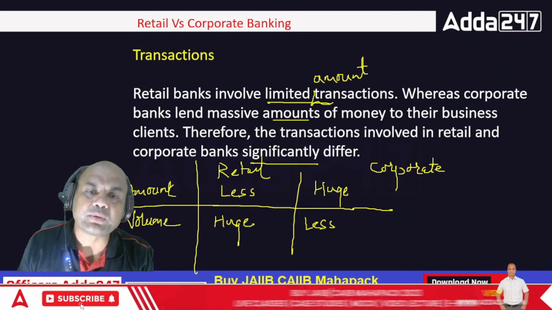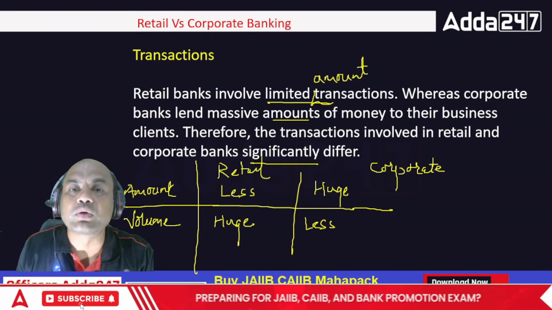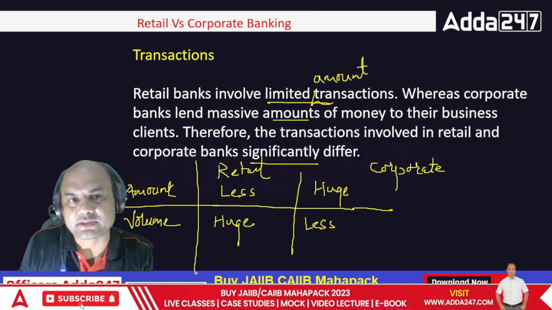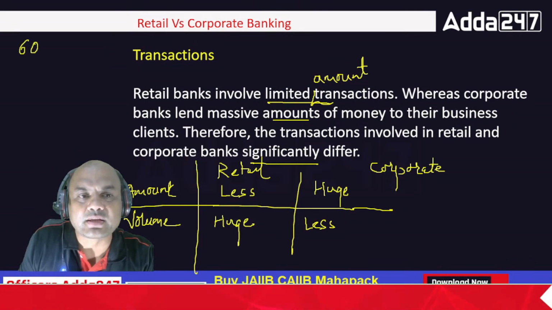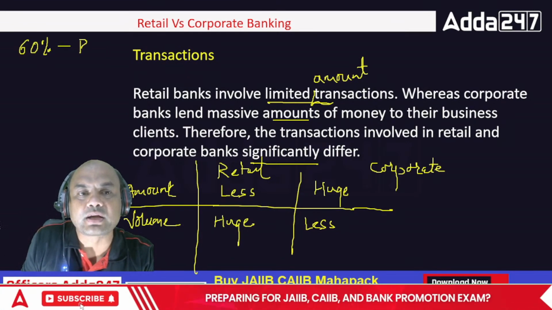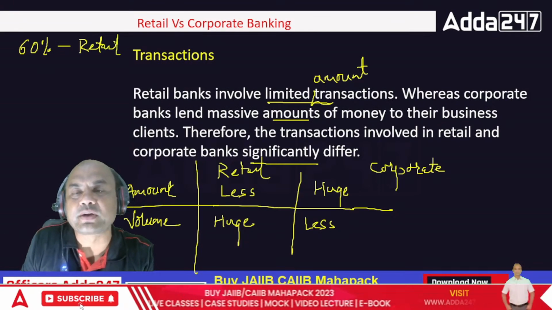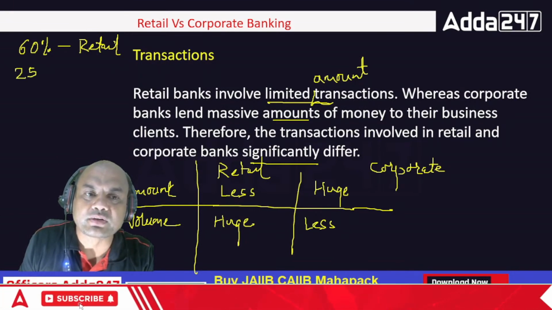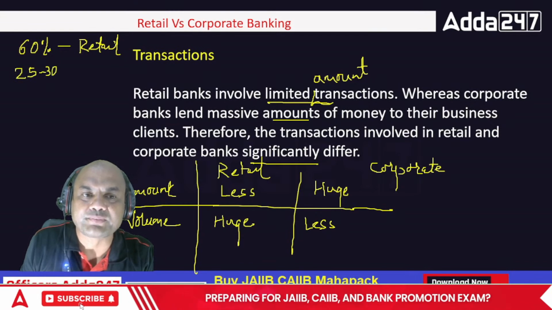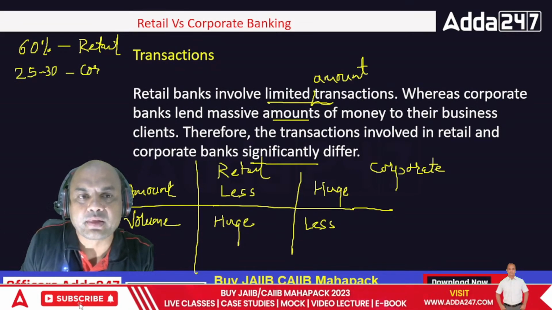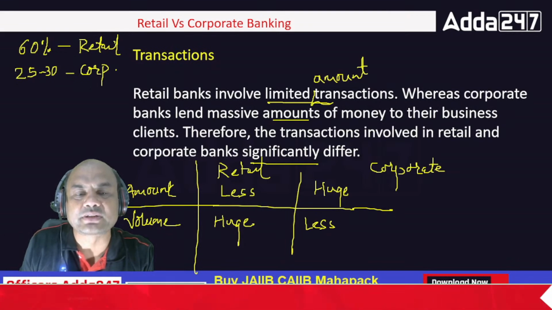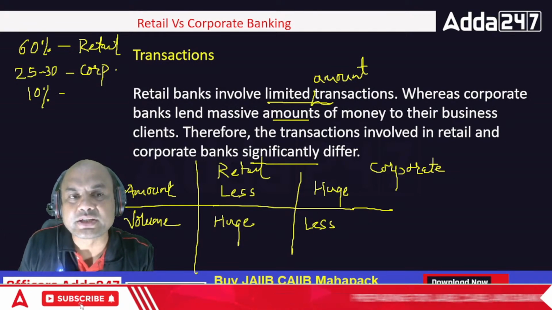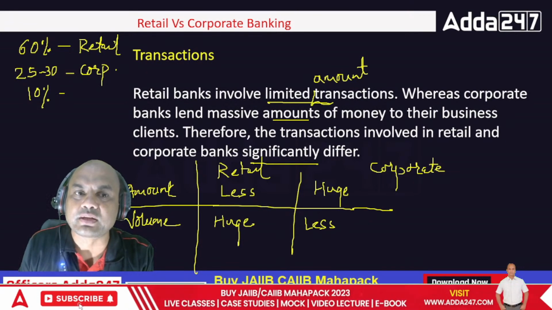So that's why both are important, equally important. But which is more important? The retail one is more important. Why? What's happening in the banks presently is that 60% of the income comes from retail. All the banks have shifted their gears to retail. Whereas only around 25 to 30%, roughly 30, comes from corporate. And where is the remaining 10%? 60 plus 30 is 90. Where is this 10% coming from? No, don't say insurance. Insurance is a part of retail only.